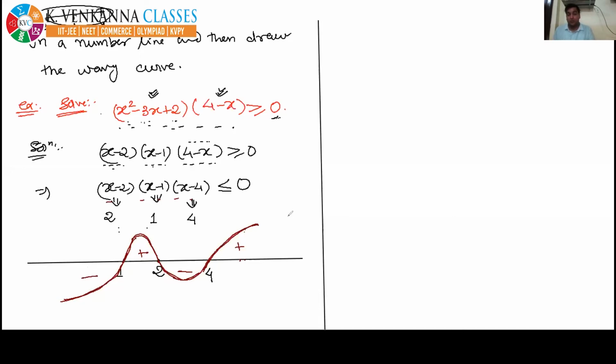Now, what is being asked in the question? See here, what is being asked in the question? The question is asking that this expression is less than 0. This expression is negative. Okay, so let's find those regions where the total expression becomes negative. What are those regions? See here. This is the region where the total expression is negative.